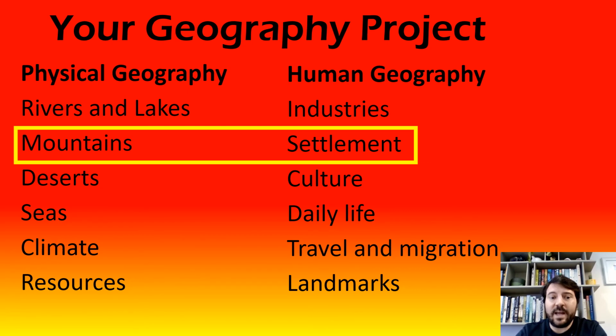So you could say, well, I'm really interested in mountains. So I'm going to study the mountains, but I'm also going to study settlements. So what are people's houses and villages like up in the mountains? So there you're connecting one area of physical geography with one area of human geography. And that would be cool as well.